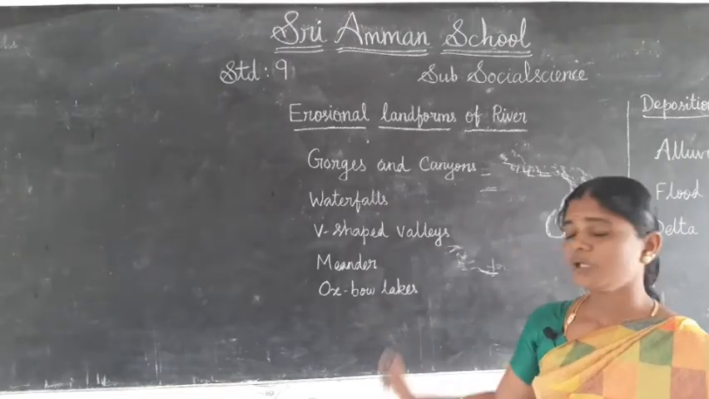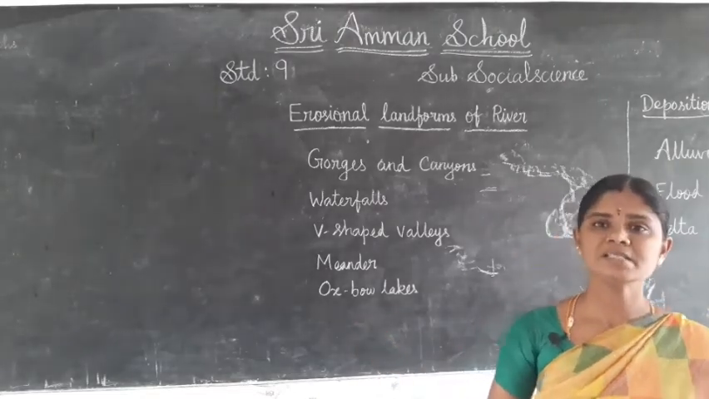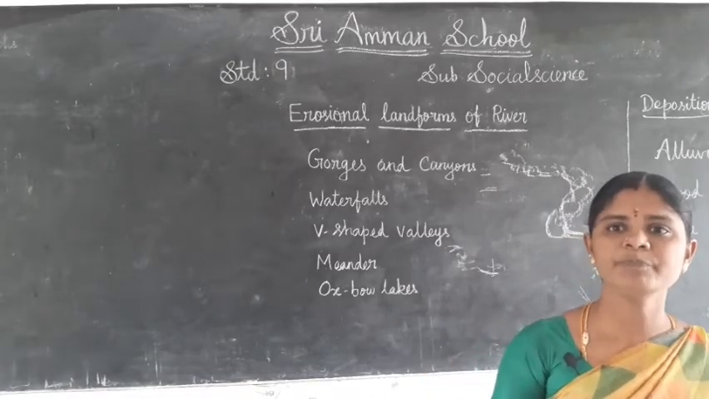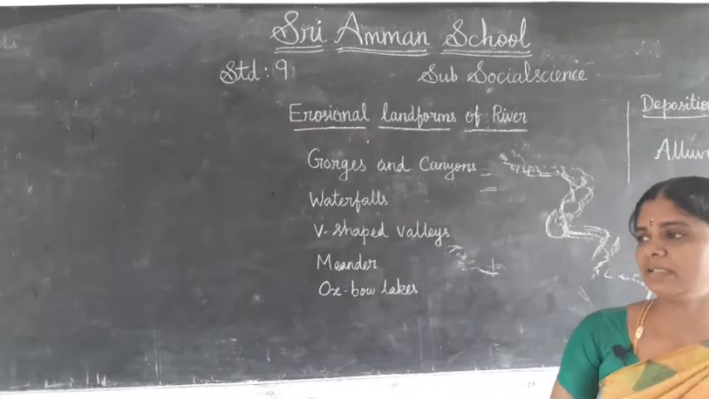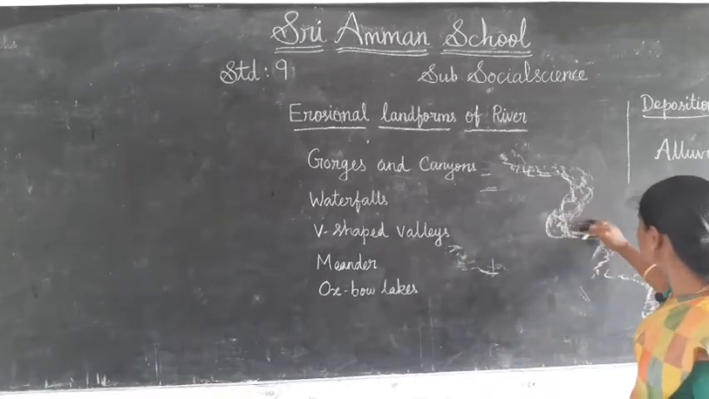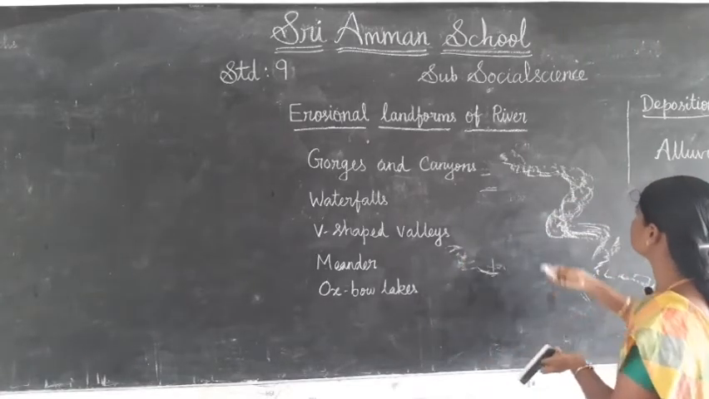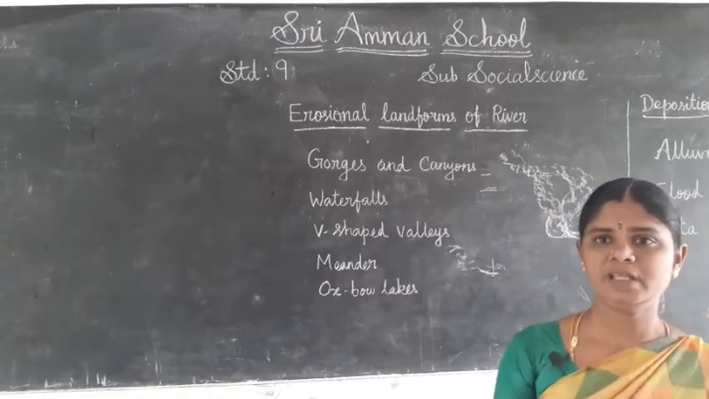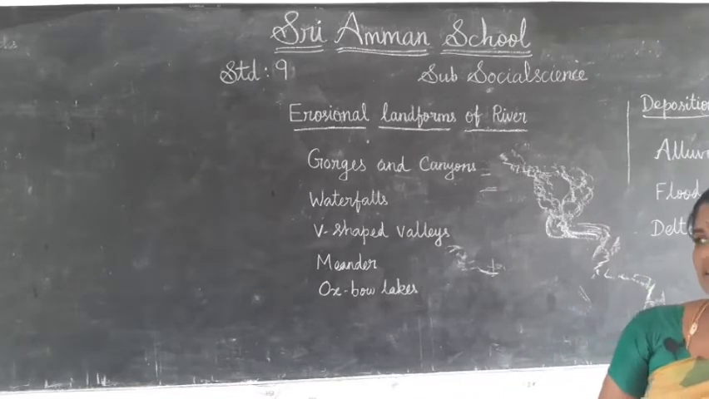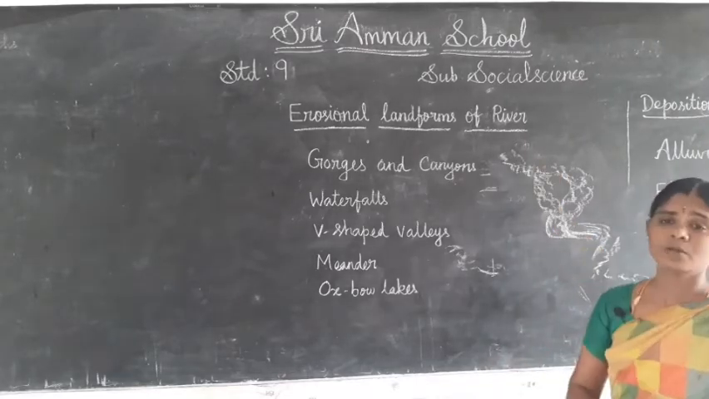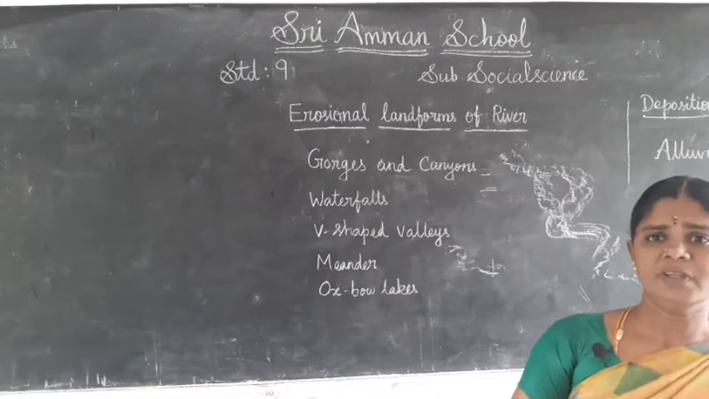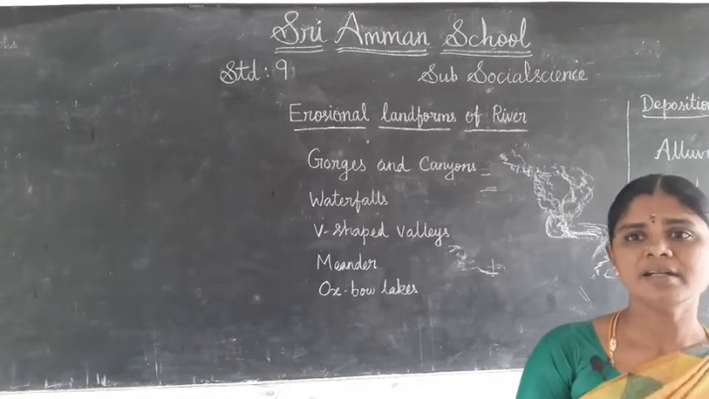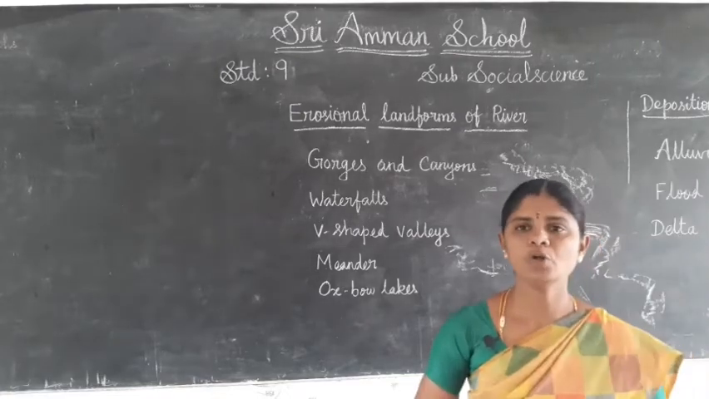Okay, next we see about the Oxbow Lake. The meanders in due course of time become almost a complete circle, a circle with narrow necks. This turn gets abandoned and forms a lake. It is called Oxbow Lake.